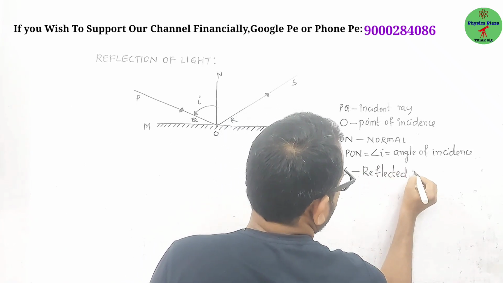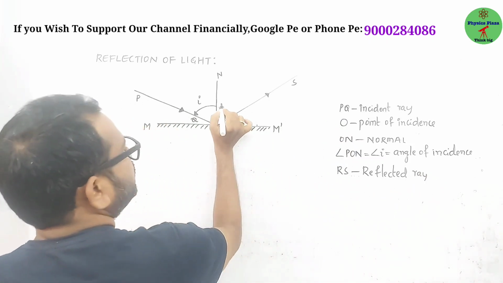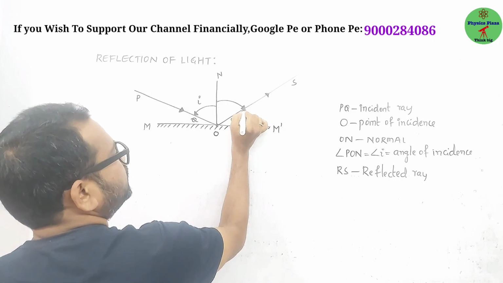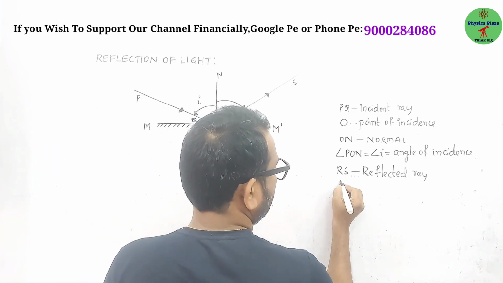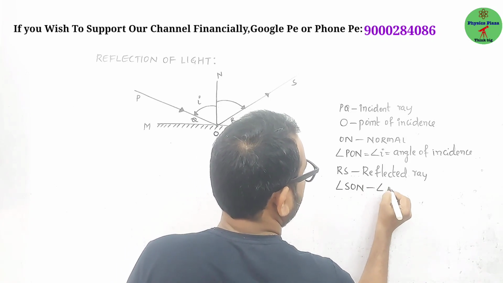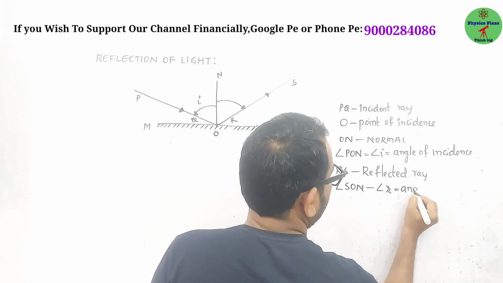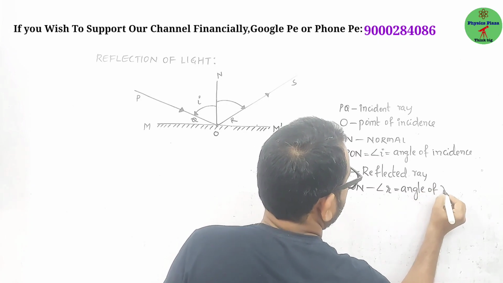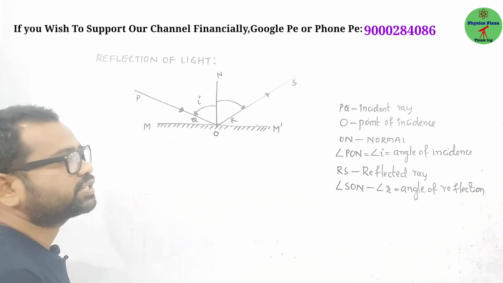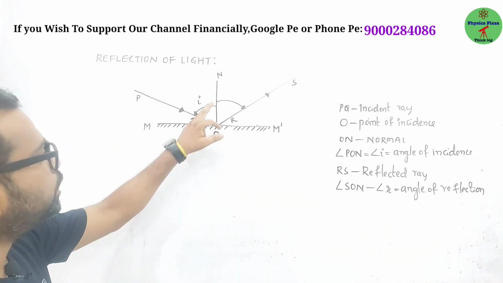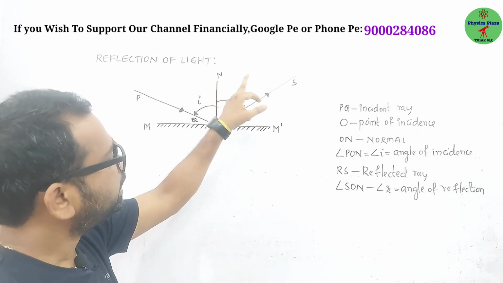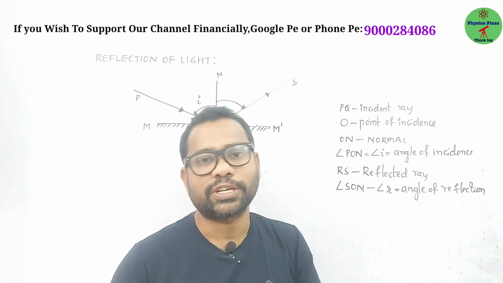RS is called what? Reflected ray. Now if you can see here also, normal is making some angle with the reflected ray. So it will be angle SON, equal to angle r. This is the angle of reflection. So the angle between normal and incident ray is called angle of incidence, whereas the angle between normal and reflected ray is called angle of reflection.